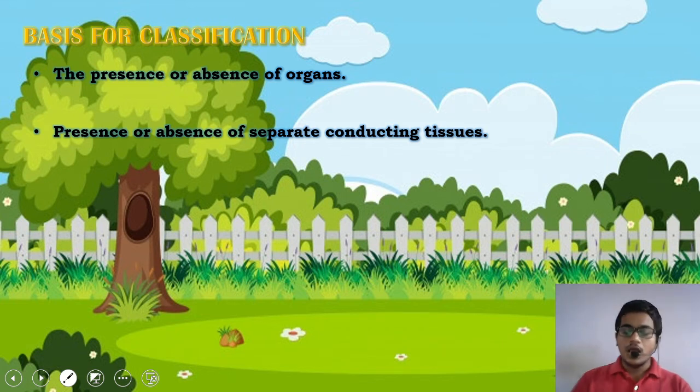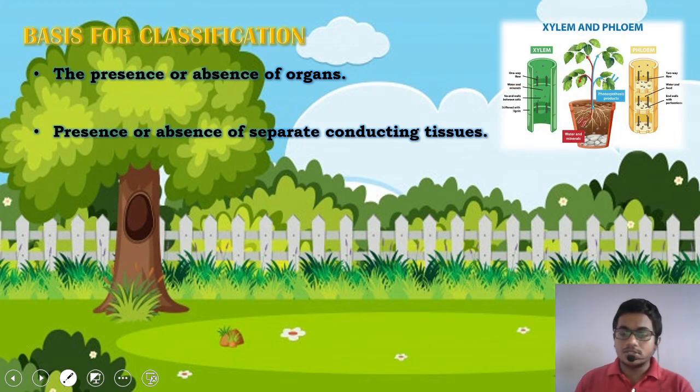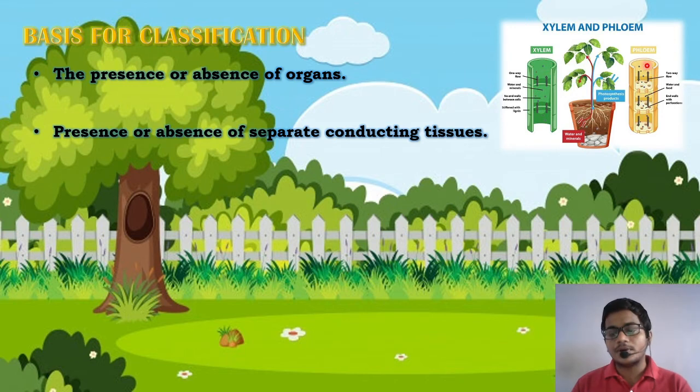Now, what are conducting tissues in plants? Conducting tissues in plants are mainly xylem and phloem. This is the picture of xylem and this is the picture of phloem. Xylem conducts water inside the plant and phloem conducts food. Just like blood transports nutrients in our body, in the plant body, xylem and phloem are the conducting tissues which transfer water and food to all the parts of the body as and when required.